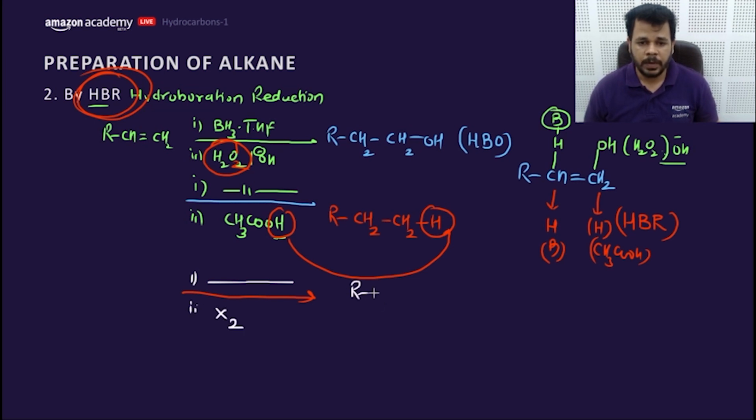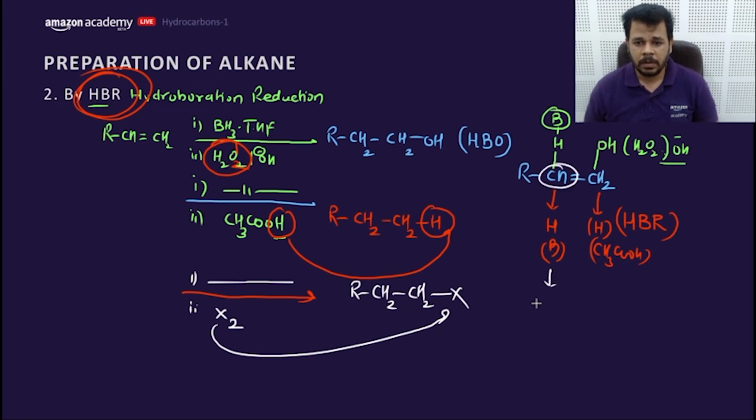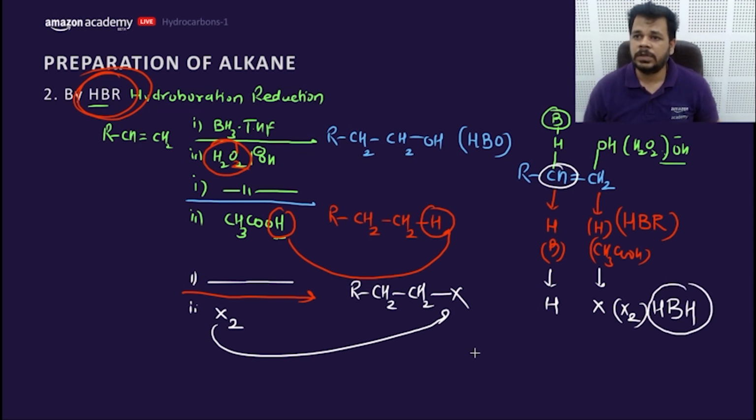Next one is, first step would be same, the second step would be X2, halogen. So the product would be RCH2CH2X. This X comes here, and at this position H comes from the boron, and at this position X comes from the X2. This is called hydroboration halogenation.